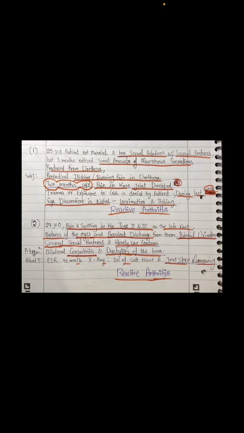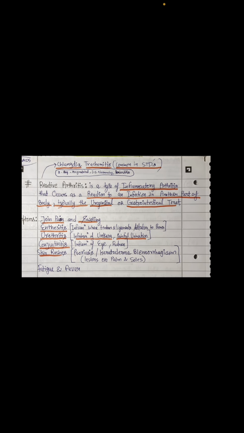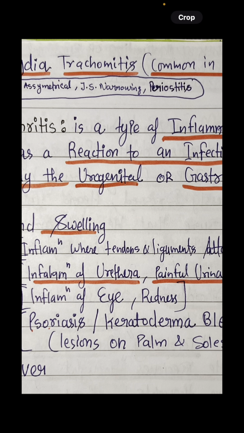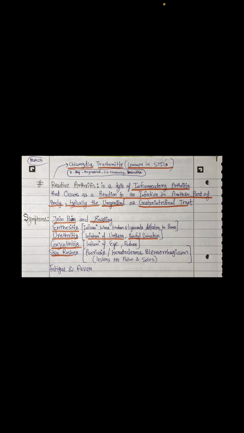During the last week, eye discomfort is noted. So, as you remember from the question, the findings will be urethral, ophthalmological, skin, joint, and tendon and ligament findings.